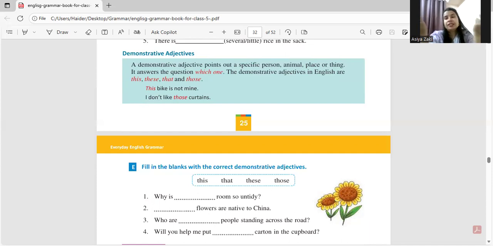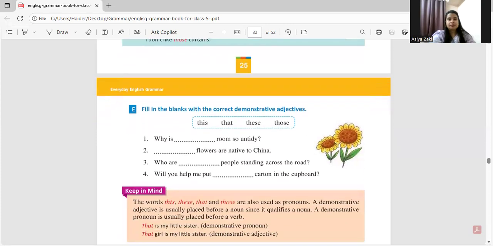It answers the question which one. Like say for example, this bike is not mine, right? Or maybe this phone is mine. This pen is not mine, right? I don't like those curtains. Those curtains, right? Okay, let's move.